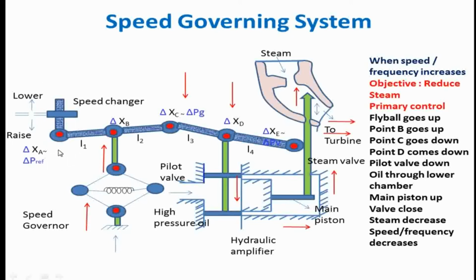As I said earlier, points A and B move along. So because of point A moving upward, point B also moves up, point C comes down, D comes down, the piston valve comes down, the main piston goes up, and the valve gets closed. This is how the secondary load frequency control also works.